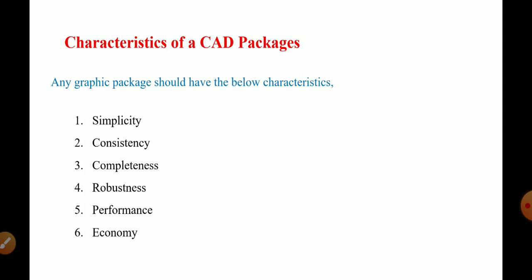Then completeness is required, meaning the CAD package should have the complete requirements. It should be robust. Then the performance of the CAD package should be good or high. Then economy: the CAD package should be economical, or the cost of the CAD package should be low. These are some of the characteristics required.